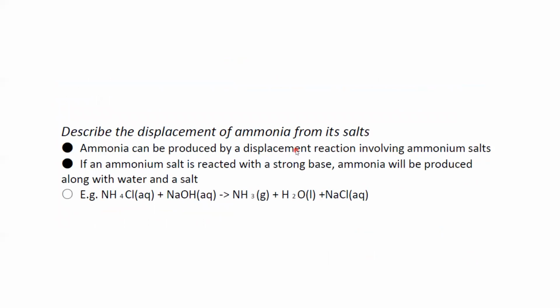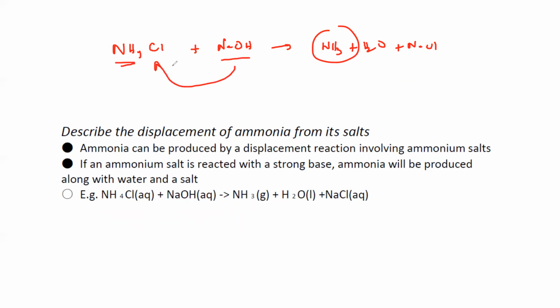Then the test for the ammonium ion: when we add an alkali, it will give out ammonia gas. Ammonia gas is produced by a displacement reaction which involves an ammonium salt. So whenever we have an ammonium salt like ammonium chloride or ammonium nitrate and we add an alkali, there will be a displacement reaction. As a result, it will always produce a pungent gas, ammonia gas. So this is the test for the ammonium ion as well. We add sodium hydroxide and heat. A pungent gas is given off, which will turn damp red litmus blue.